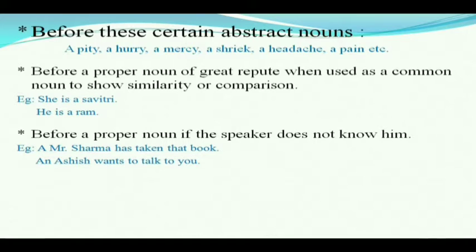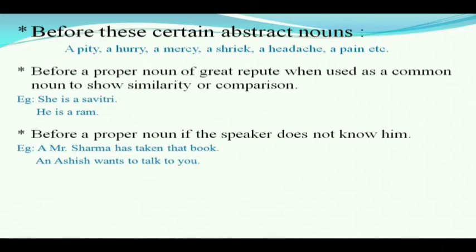Next, before these certain abstract nouns, we use indefinite article. For example, a pity, a hurry, a mercy, a shriek, a headache, a pain. Before a proper noun of great repute, when used as a common noun to show similarity or comparison, we use indefinite article before that noun.